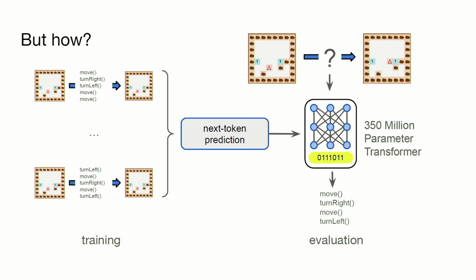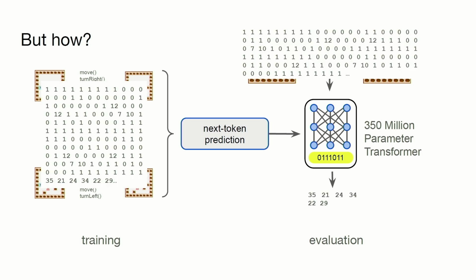Because even though I've depicted Carol here in this very human-readable format, you can see the grid, you immediately intuit that the robot is facing the direction of the arrow, and everyone in this room, I hope, knows what move and turn right refer to, the language model sees this pile of tokens that has absolutely no meaning to it whatsoever at the beginning of training. And if I put any one of you in a room and gave you a pile of tokens and said, figure out what this means, you'd have a really hard time realizing that there's this robot Carol running around.